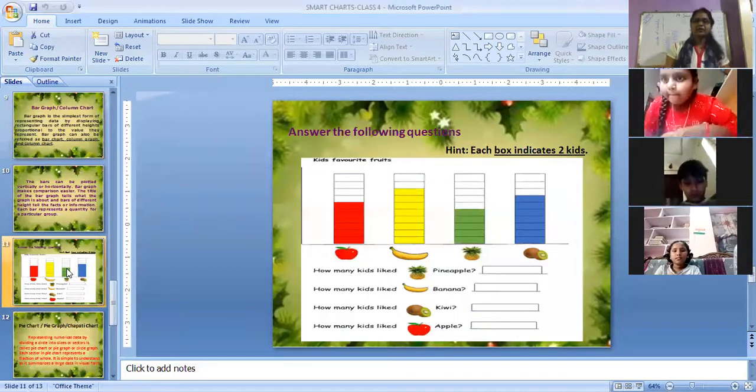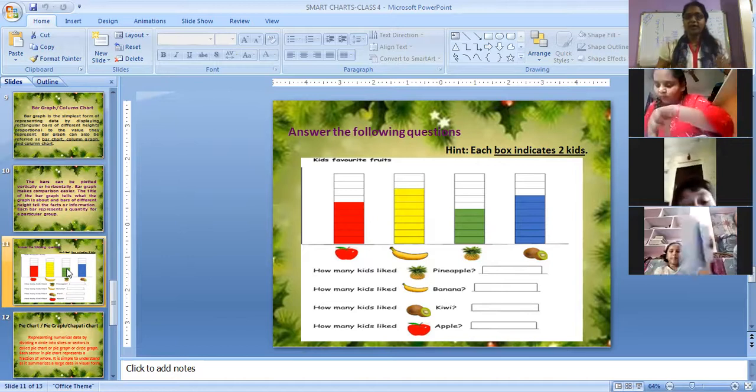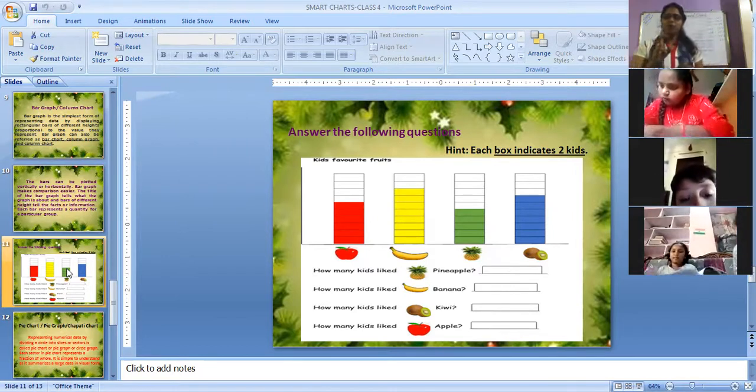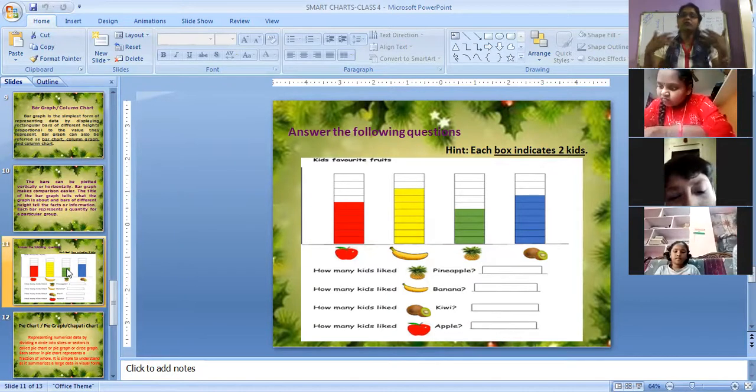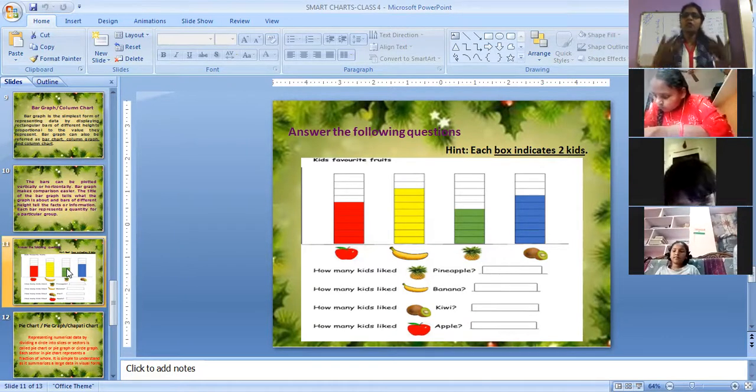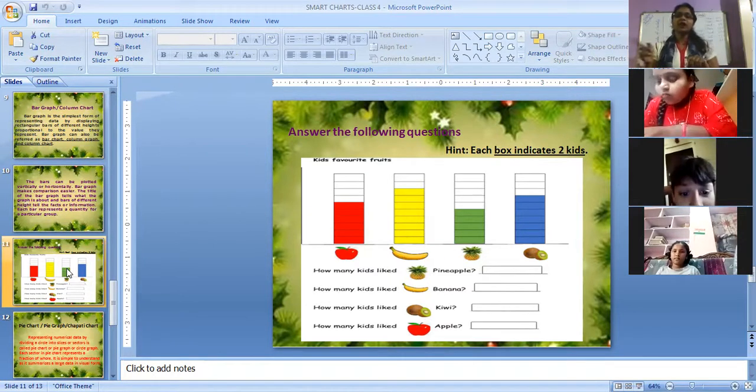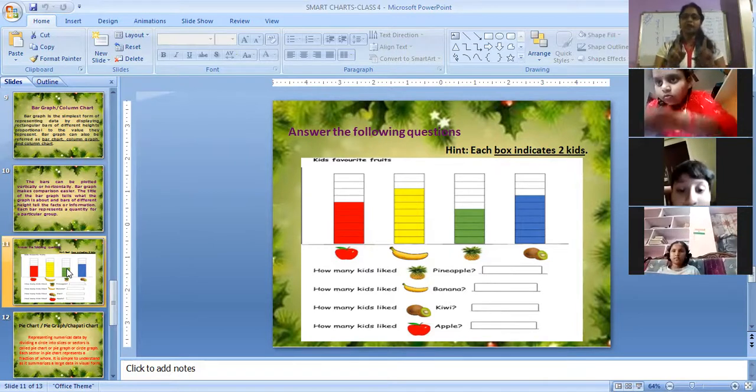See here, answer the following questions. First, you are trying to learn the reading of a bar graph. There are two different things here. One is, if the bar graph is shown to you, how to read it, how to understand what it is about, what questions you are given, how to answer the question. The second part is how to draw the bar graph. So first here you are learning how to read the bar graph.